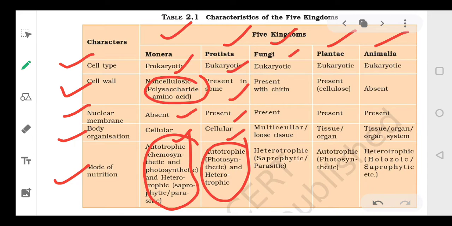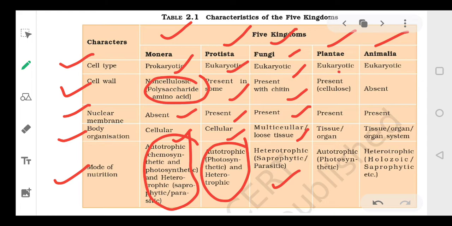Okay, fungi is also eukaryotic. The cell wall is made up of chitin, the nuclear membrane is present, and it is multicellular. See, now the cells have arranged themselves to form groups, or you can say more than one cell is present, so it is multicellular, and the groups are arranged to form loose tissues, and they are saprophytic or heterotrophic. Saprophytic means they feed on dead and decaying matter.